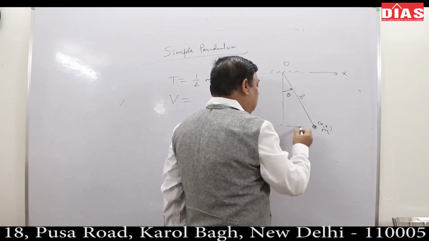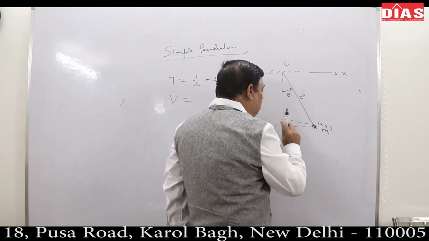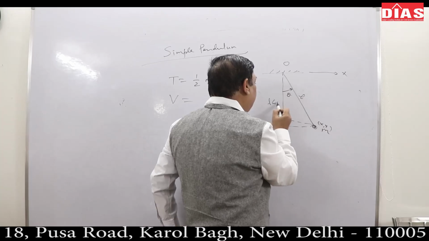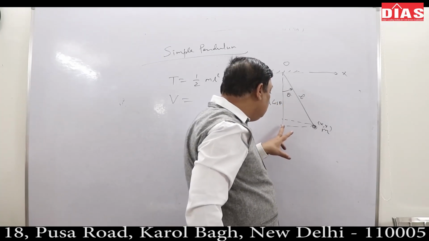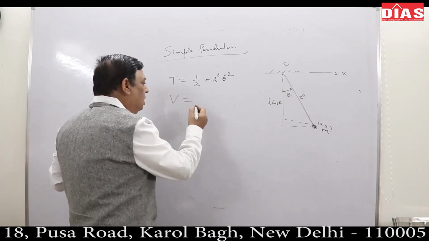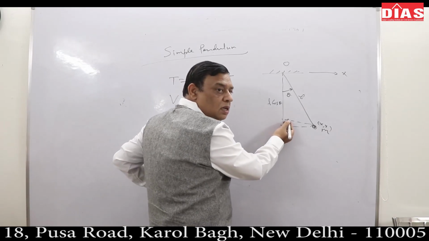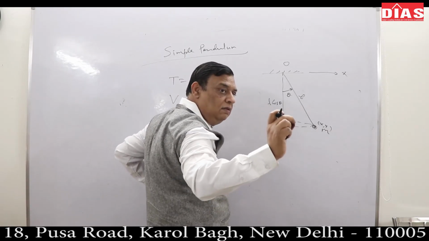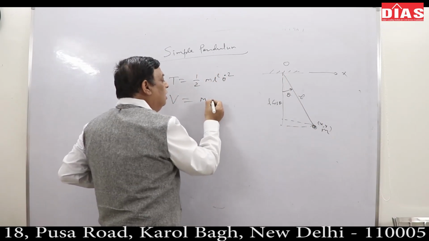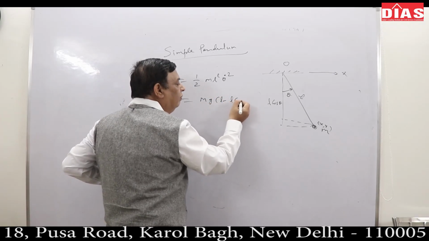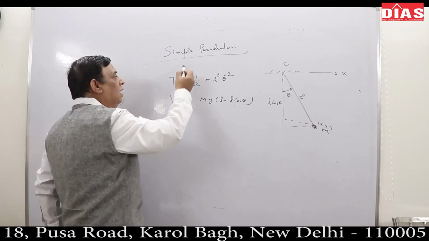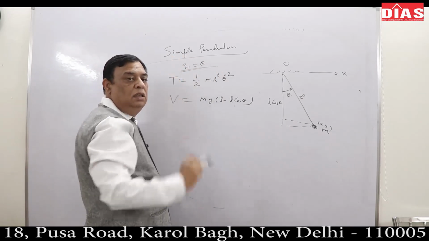So how much height? This total is your L, and this part is L cos theta. Potential energy from this level, how much height? L minus L cos theta. So potential energy is easily mgh. Anything above the ground, whatever height, I write the standard value mgh, and below the reference level, minus mgh. So here it will be mg times L minus L cos theta. Correct? You should not have any problem with this. And the generalized coordinate I have chosen, Q1, is theta.